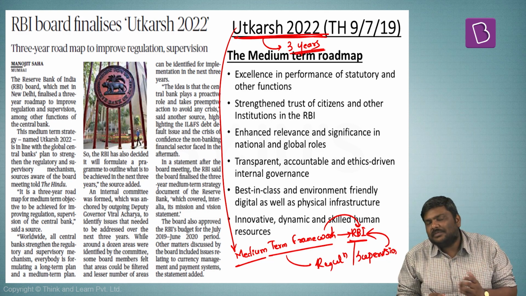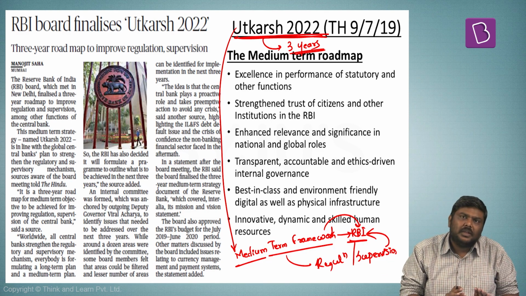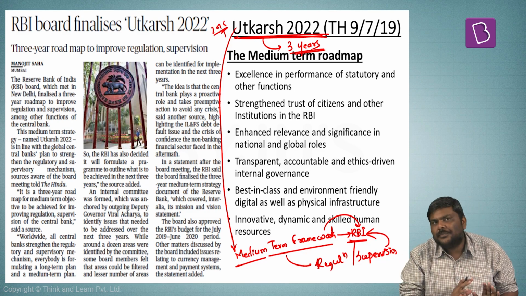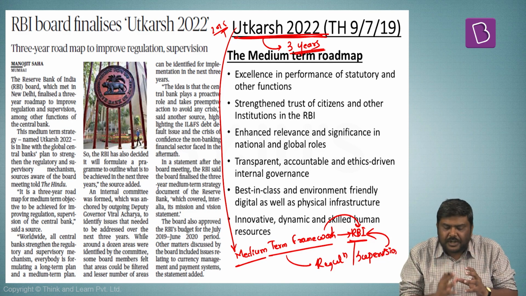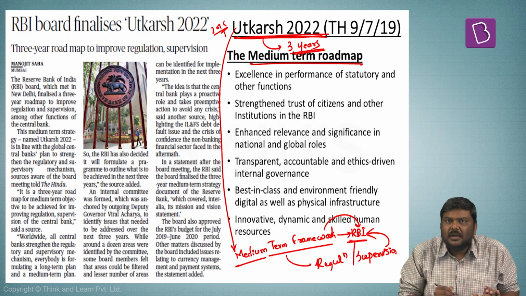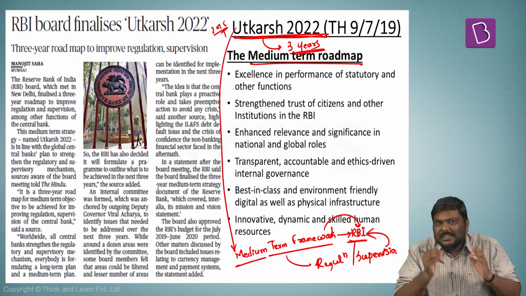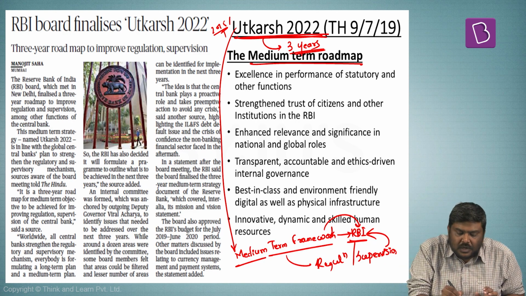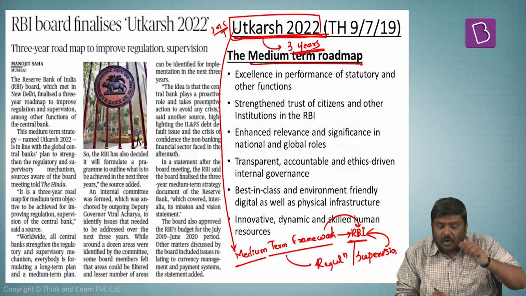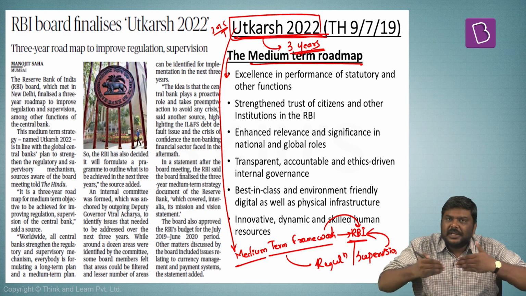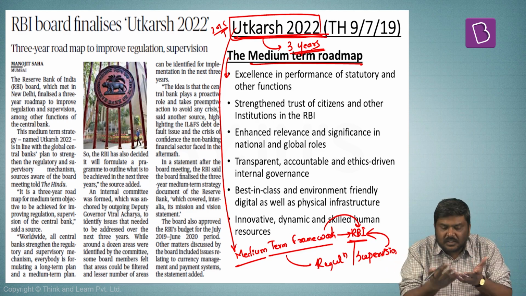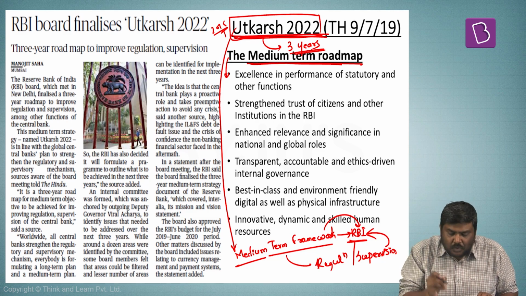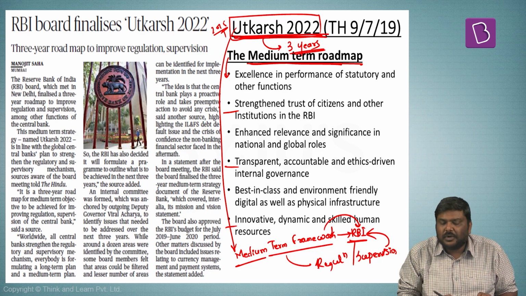Now, this is not the first time that this kind of a policy has been announced by RBI. Even back in the year 2015 also, they had announced a similar kind of a policy. But more importantly, Utkarsh 2022, that is a medium-term roadmap, will have particular objectives. Just remember these particular objectives because UPSC might ask a preliminary question on Utkarsh 2022 itself, or it might ask simply the objectives which have been laid out by RBI under this particular policy of Utkarsh 2022. This particular policy or medium-term roadmap will have 6 very important objectives.